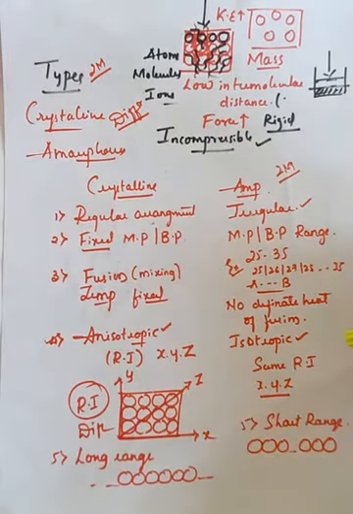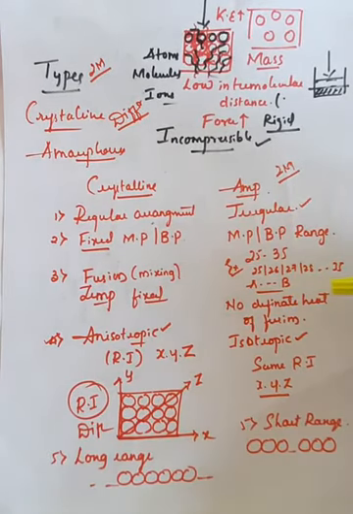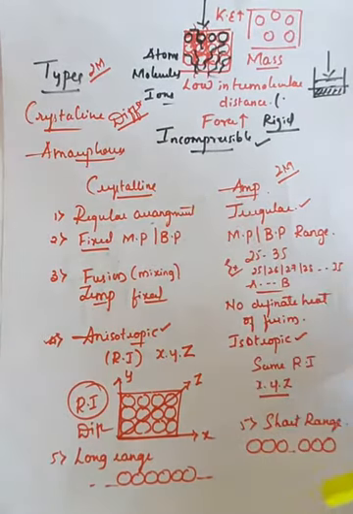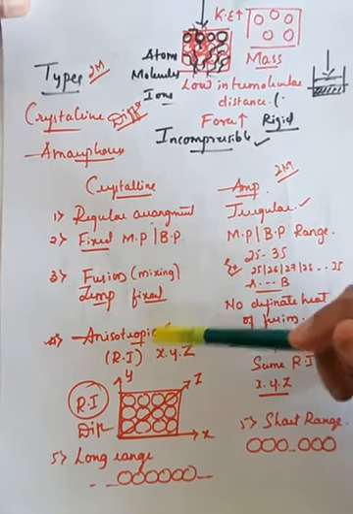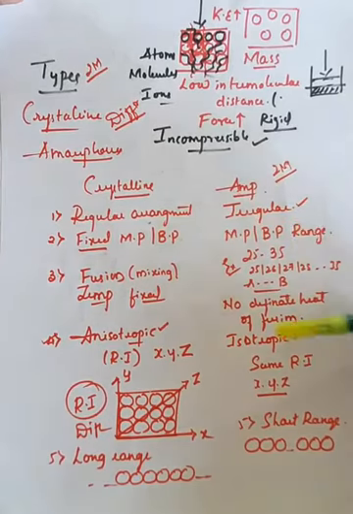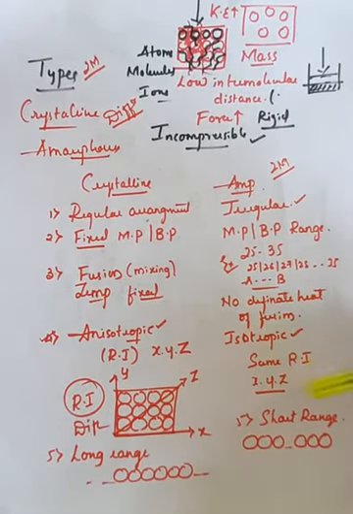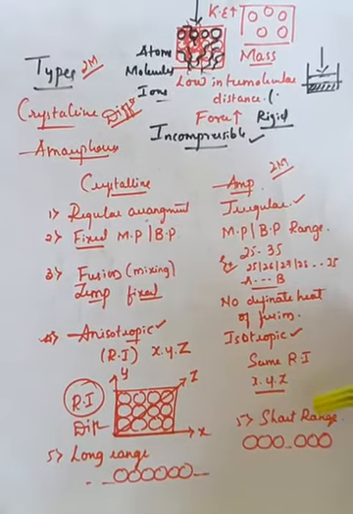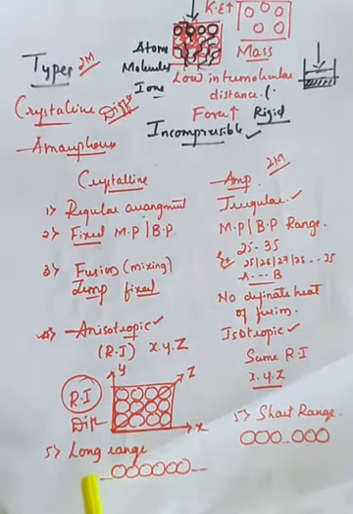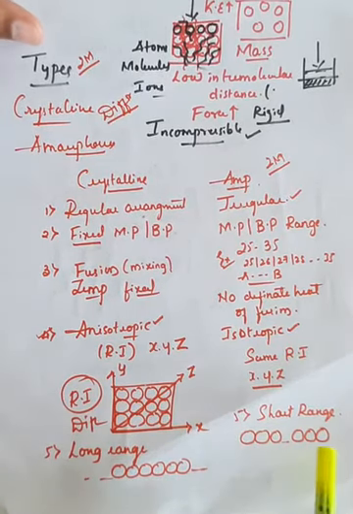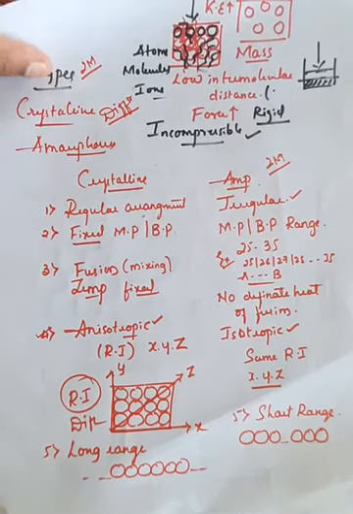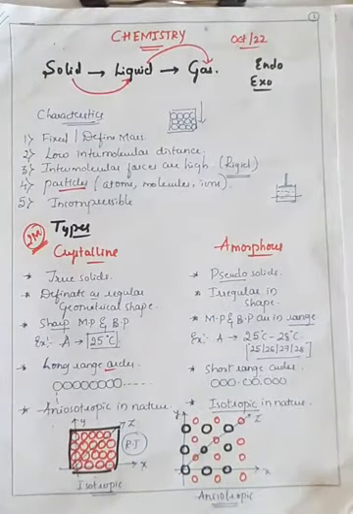But in case of amorphous, there is no definite heat of fusion. It might vary based on the environmental condition. In case of crystalline, the most important difference, as we have already explained, is the anisotropic nature. The refractive index is different in all directions. And in case of amorphous, these are isotropic in nature, and that is mainly due to the same refractive index in all the 3 axes. And one more difference is the long range arrangement. There is a continuity in the arrangement of atoms, but that continuity is missed in case of short range order, mainly in amorphous solid, right? So these are some of the important differences between crystalline solid as well as amorphous solid, right?